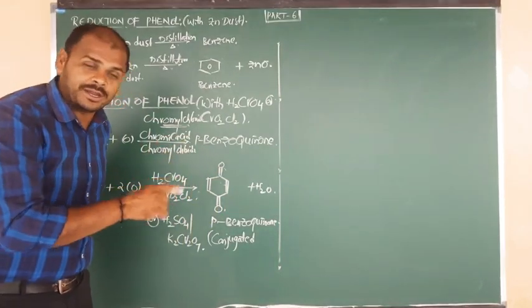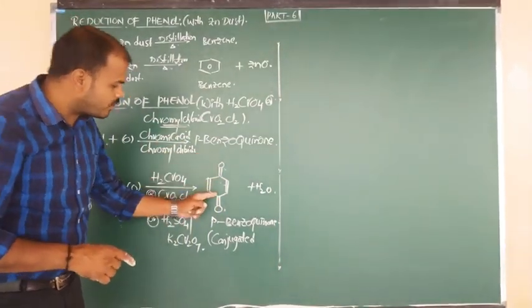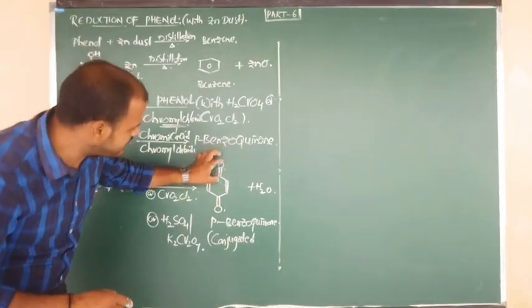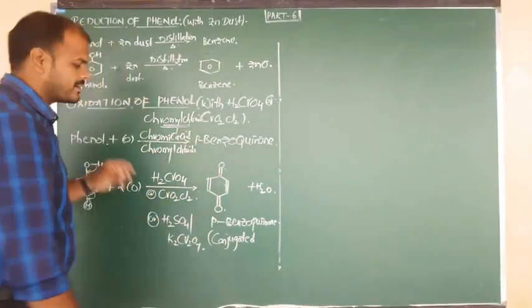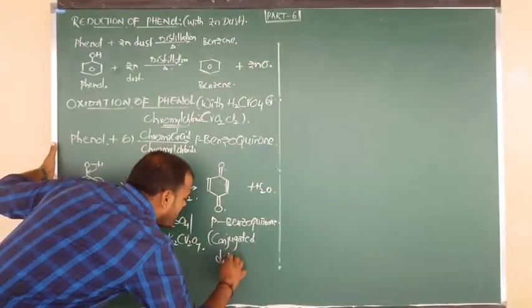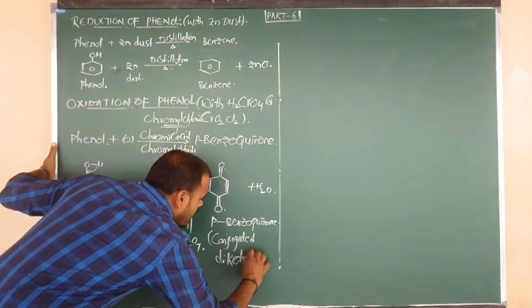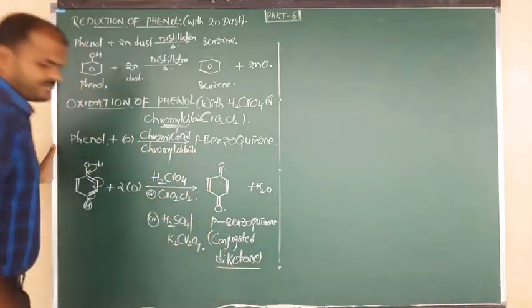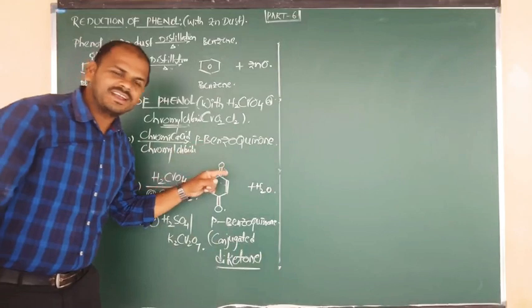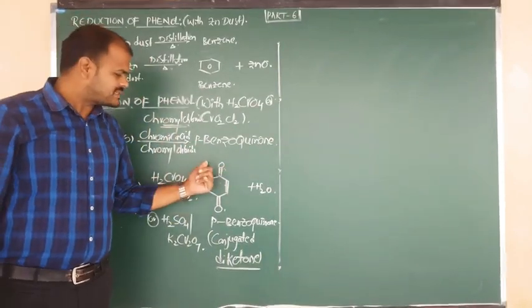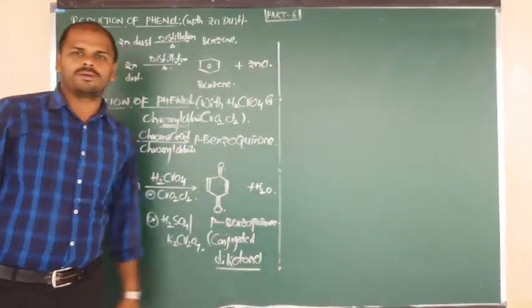That means conjugated. Above one is keto, C double bond O. Here also C double bond O. C double bond O, C double bond O. Two keto groups are there. So we have to say that the compound is called conjugated diketone. Conjugated diketone. Or we can say para-benzoquinone.